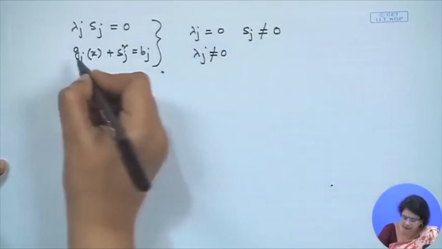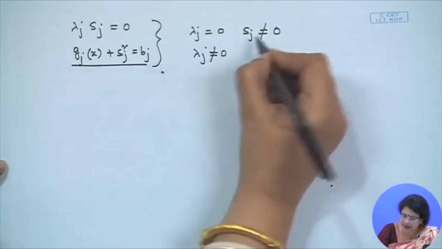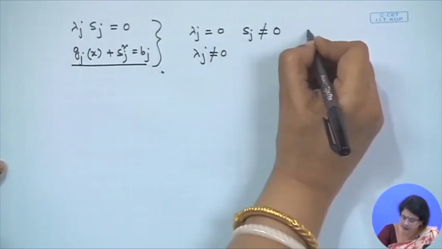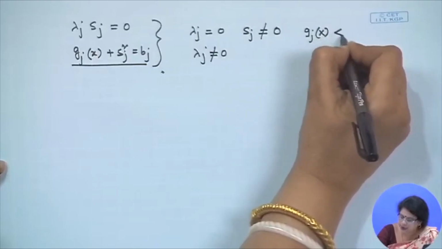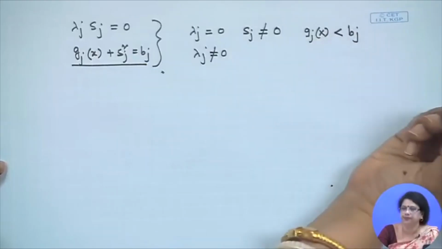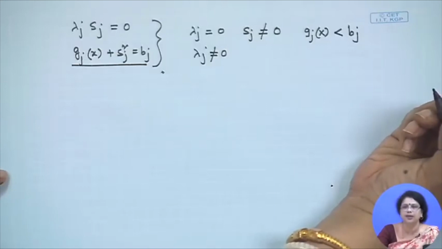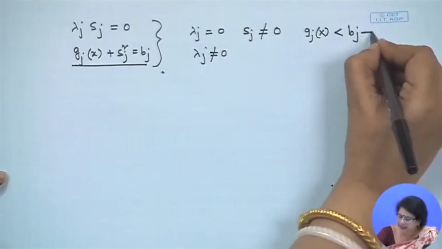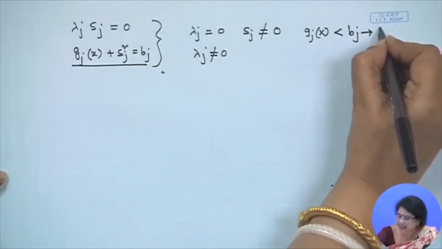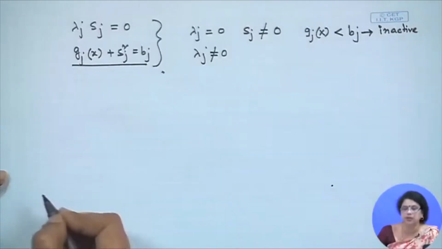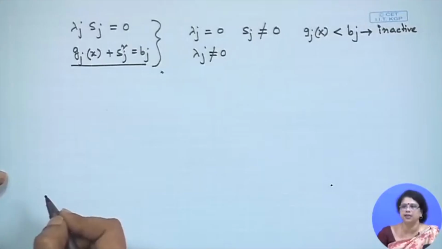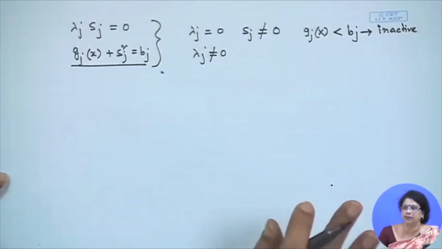It means that from this equation, if Sj is not equal to 0, then we get that gj(x) is strictly less than bj. What does it mean? It means that this constraint is an inactive constraint at this stage, because it is not being satisfied with the equality type.